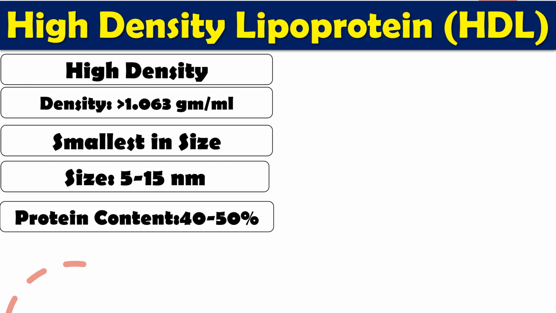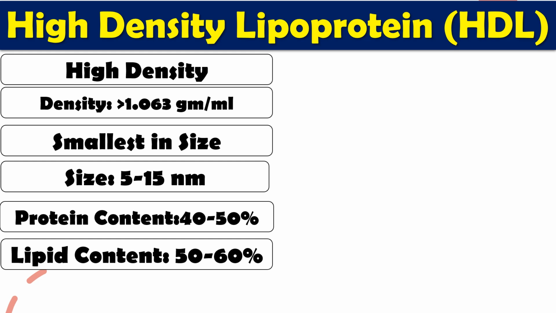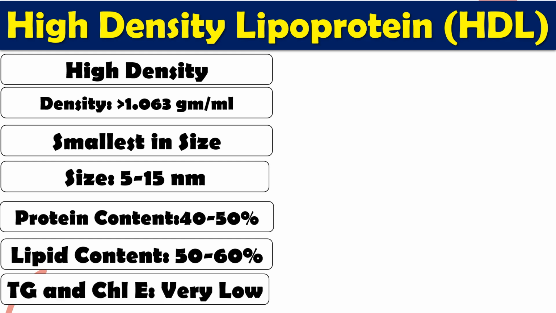In HDL, we have roughly 40 to 50% protein content. Similarly, lipid content decreases from chylomicron to HDL, and it comes to 50 to 60%.